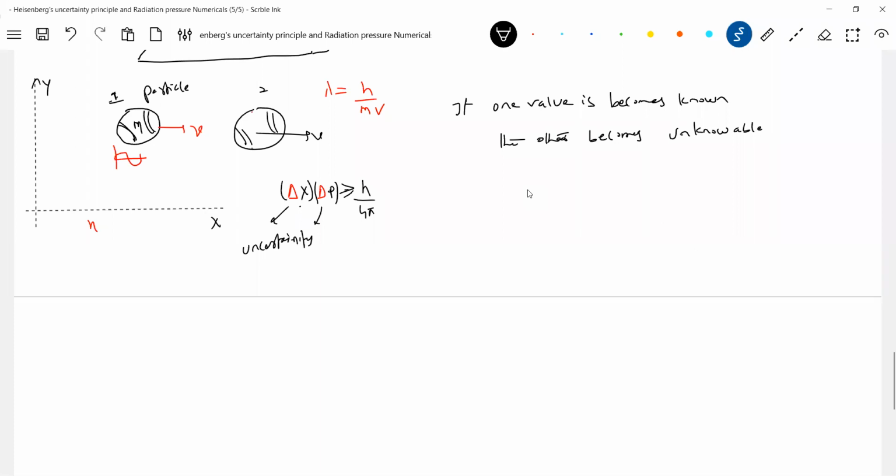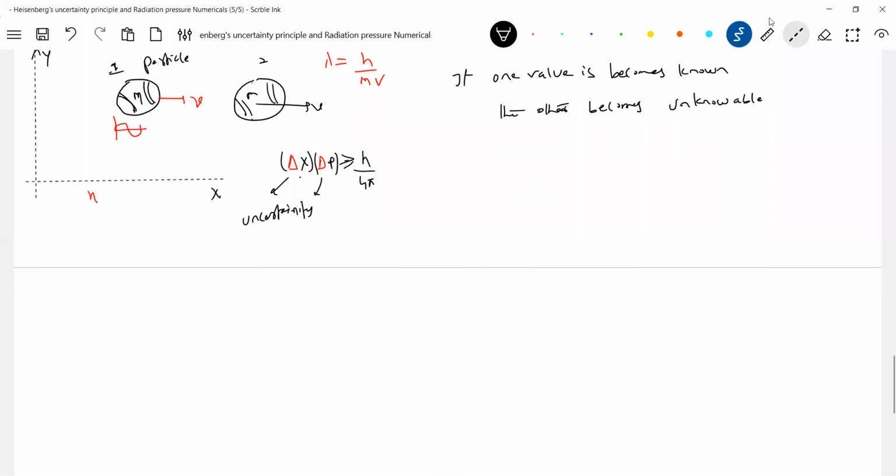Sir, still we are not understanding anything. What you are saying, we are not able to understand. So let's get into a little bit of quantum ideas.